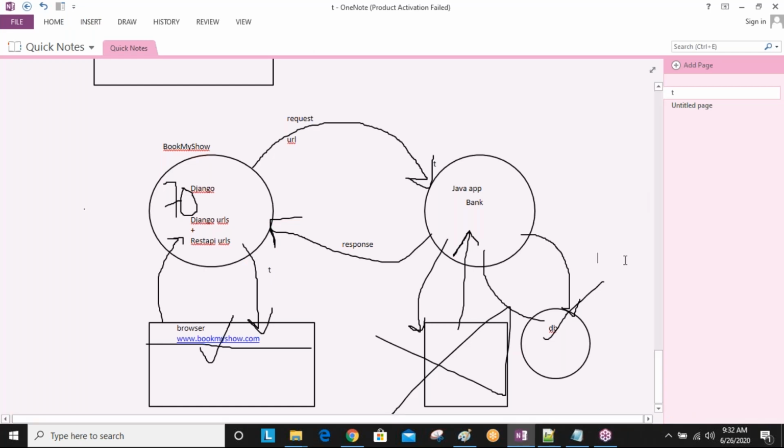Wait, guys. So browsable API means, now this is my browser. So from this browser, employee number.